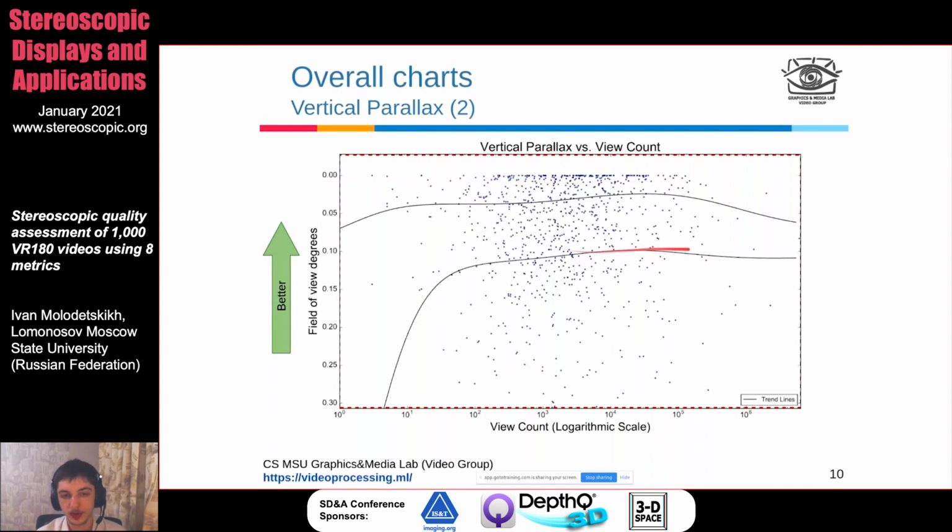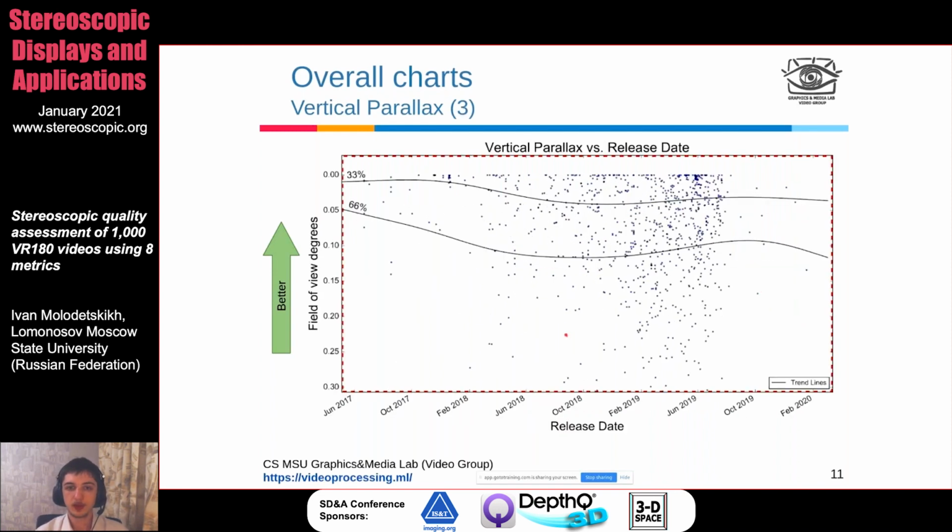in the vertical parallax. And if we look at those trends, well, there is a big fall off to the left, but that's likely because we have very few videos with such a small view count. Well, this is a logarithmic scale. So, after that, the trends just even out. So there is no correlation between popularity as measured in views and its vertical parallax value.